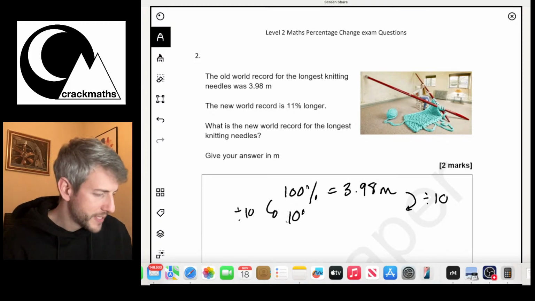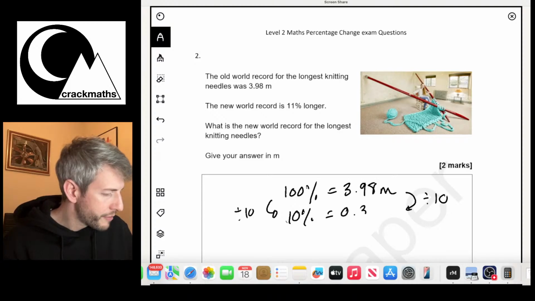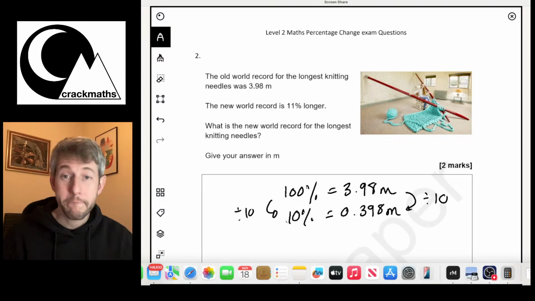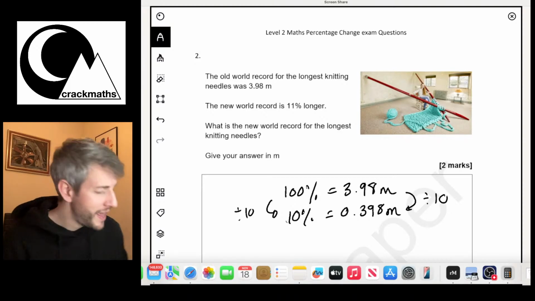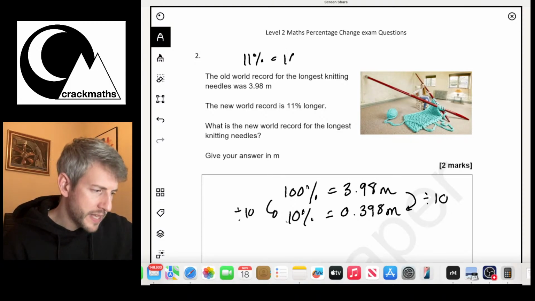So I can say that 10% is equal to 0.398 meters. Okay, right, now that's a lot of the way to 11%, but 11% equals 10% add 1%.